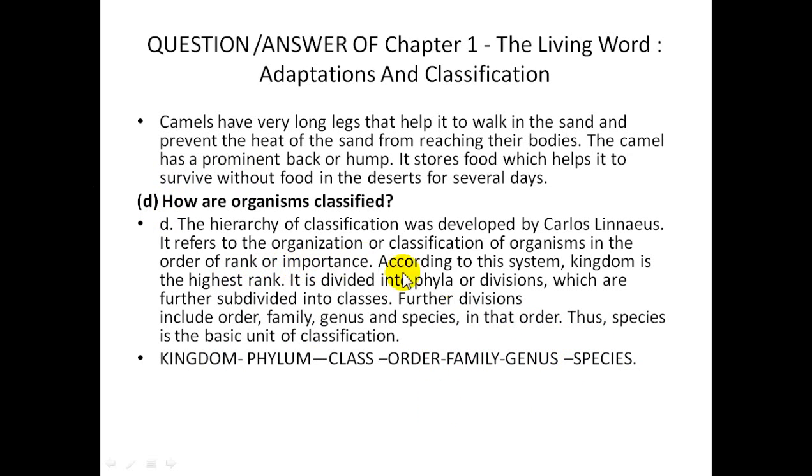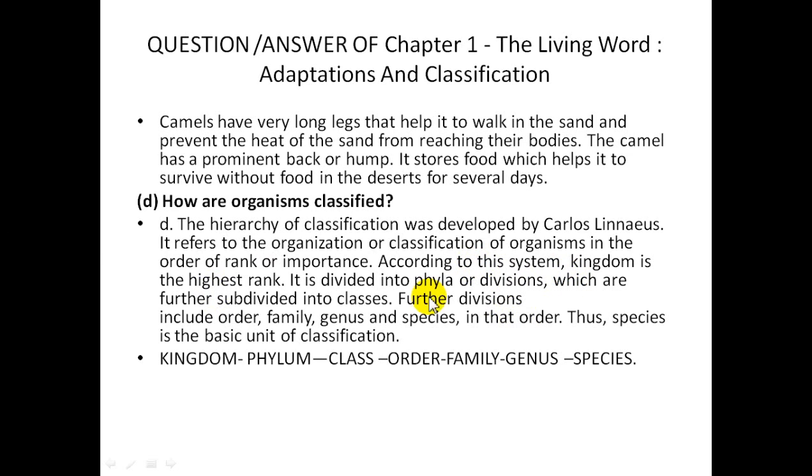The hierarchy of classification was developed by Carl Linnaeus. It refers to the organization or classification of organisms in order of rank or importance.